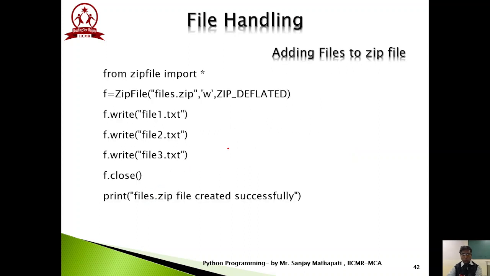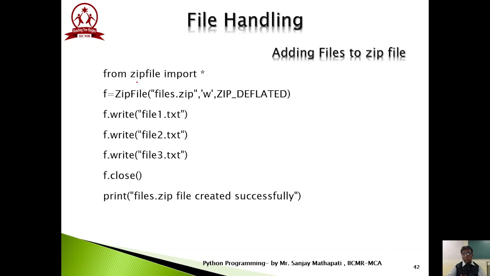Okay, so let's discuss with an example. Here: import zipfile, or from zipfile import star. Whenever we use import zipfile, every time we use a method from that module the module name has to be there. Instead of that we have used another way, from module name import star.